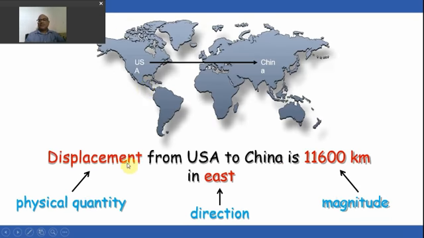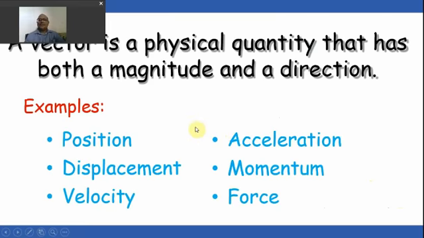Like for example, displacement from USA to China is 11,600 kilometers in east. So if we go east of USA, then the distance is 11,600. So definitely a physical quantity like displacement is described completely when we give an additional parameter of direction to its earlier parameter value, the magnitude. So we require direction plus magnitude to describe certain physical quantities.